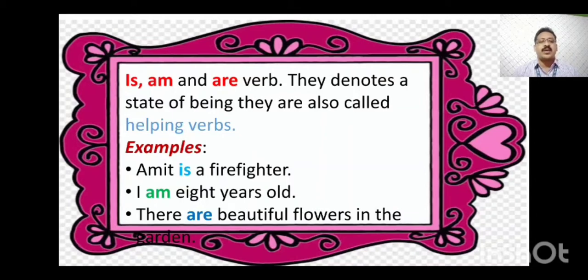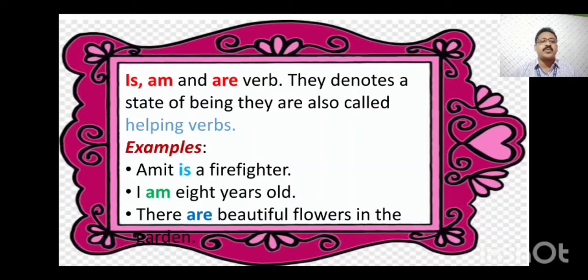Some examples are: Amit is a firefighter. I am 8 years old. There are beautiful flowers in the vase. So, children, here in these sentences, you will find is, am, are play a vital role. Here, Amit is a firefighter. So is is a helping verb or doing verb. I am 8 years old. Here am is also a helping verb in the sentence.